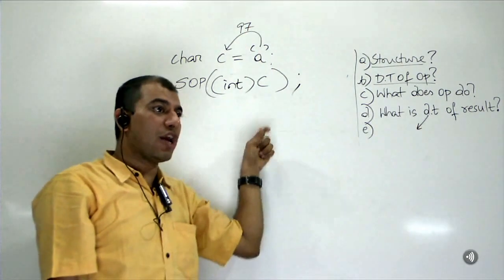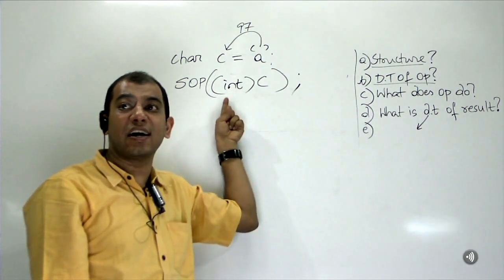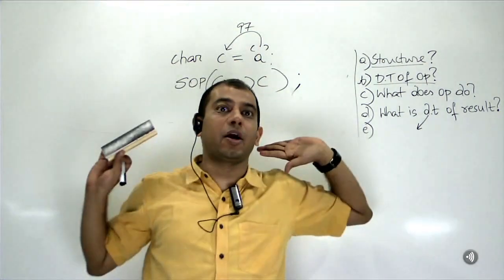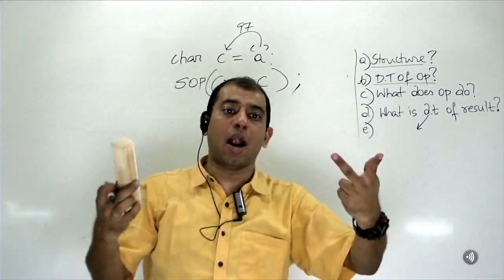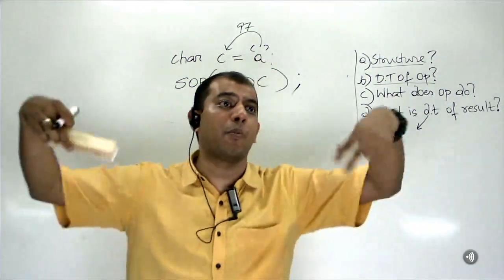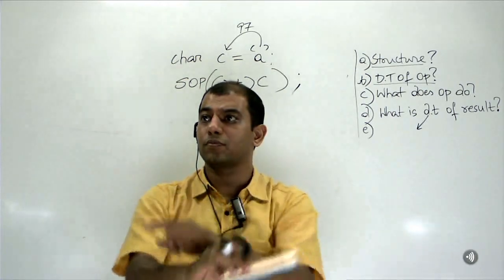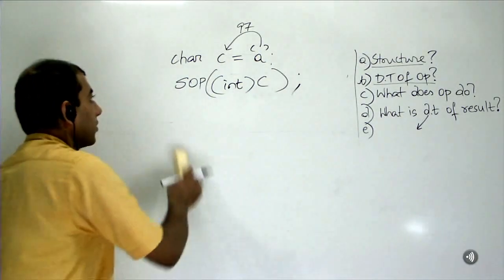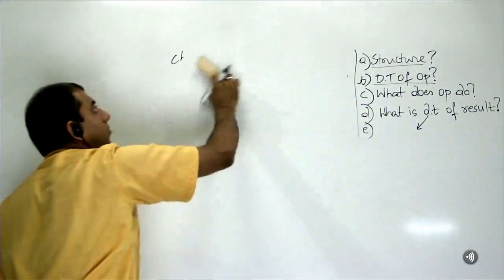Are you with me? If I put a character into an int, then what I will get is the numerical value of that character. Everybody got this? And can I add my characters? Yes, I can. Because when I'm adding characters, characters are promoted to ints and then they add. Everybody clear? Everybody got this? Fantastic. Any doubts?